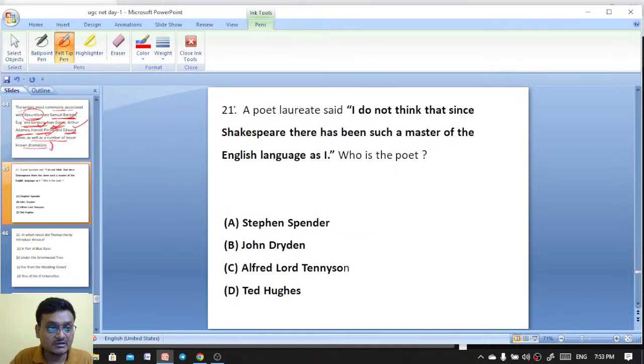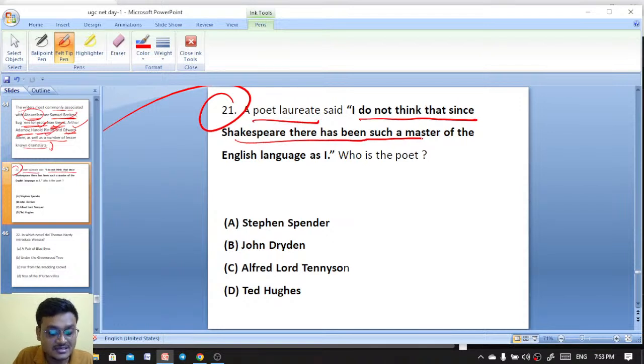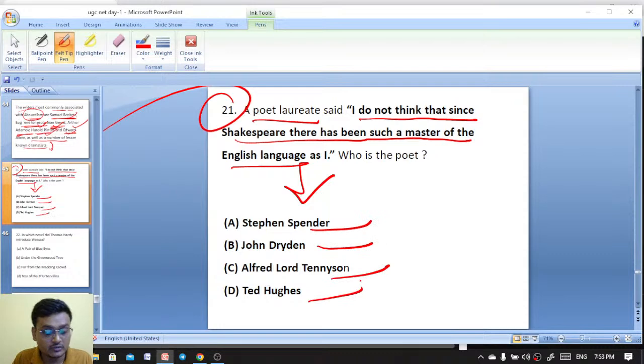Next question. Question number 21 is on the screen. A poet laureate said, I do not think that since Shakespeare there has been such a master of the English language as I. Who is the poet here? Stephen Spender, John Dryden, Alfred Lord Tennyson, Ted Hughes. Now what would be the right answer here?